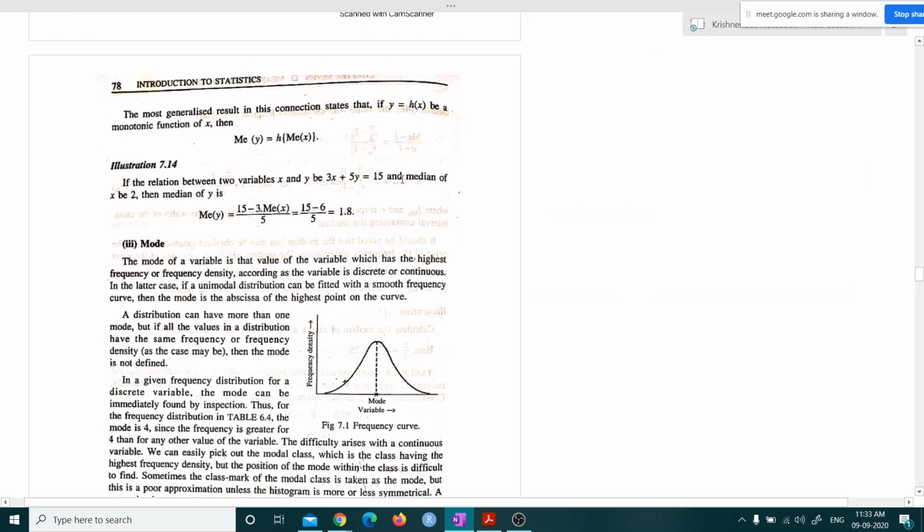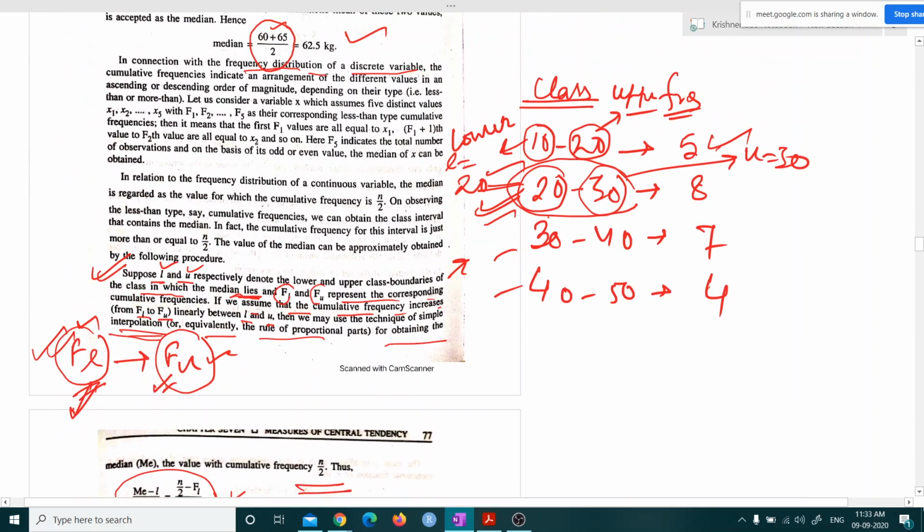And next, the mode is the highest value. Look, for which variable the frequency value is highest. Suppose for this frequency distribution, the highest frequency is 8. So the mode lies here.